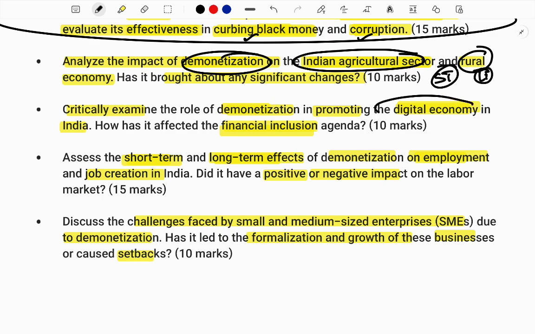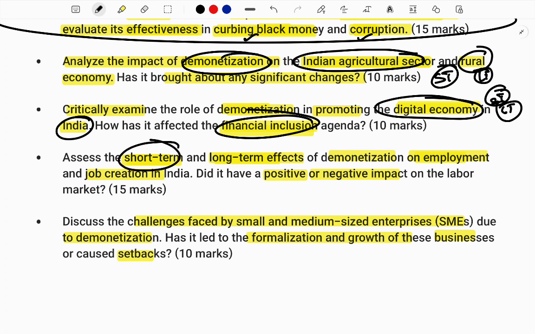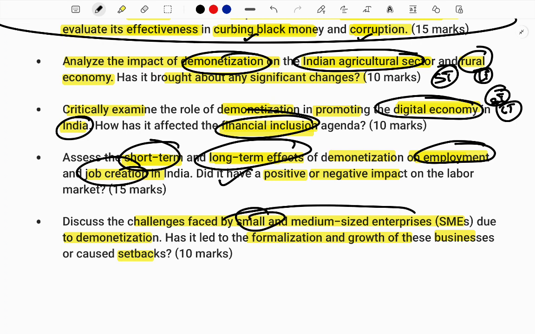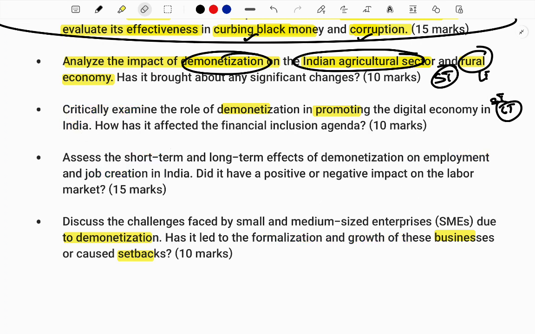Now again see here, promoting the digital economy. The digital economy and its implications, and financial inclusion and the challenges it has faced. This too you can explain in the short term and long term, and you can add the facts that are relevant to it. Next, the question itself asks short term and long term effects of demonetization on employment and job creation. Here you can use positive implications, negative implications, and your answer is done. And next, small and medium enterprises, how it will impact small and medium-sized enterprises, and formalization of business and other things. So first of all, before this video, you will be thinking, oh my god, this many questions, I couldn't answer this. That will be your perspective.